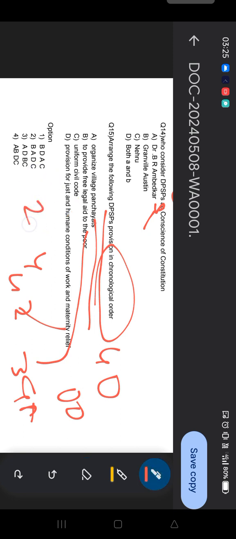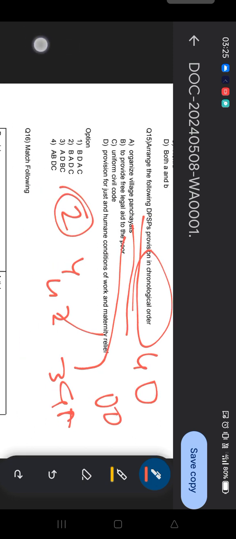So the correct answer of this question, guys, is option 2. Question number 15, answer 2. Okay, so moving to the next question.